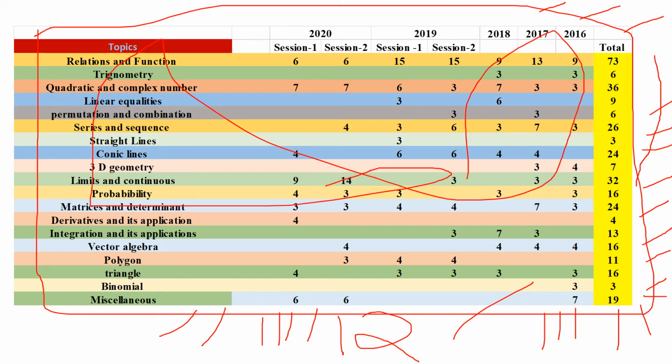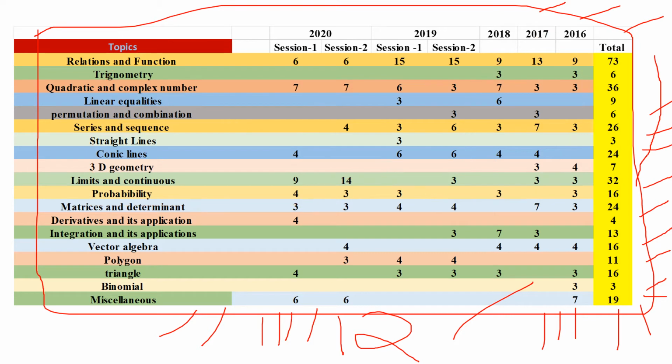Okay, first of all, let me clean this dirt. So you can see that 73 marks have been asked just from relations and functions. So it's good to focus on relations and functions. You should know what an onto function is, what different kinds of functions there are, what the definition of a function is, what the definition of a relation is, and how to correlate between function definitions.